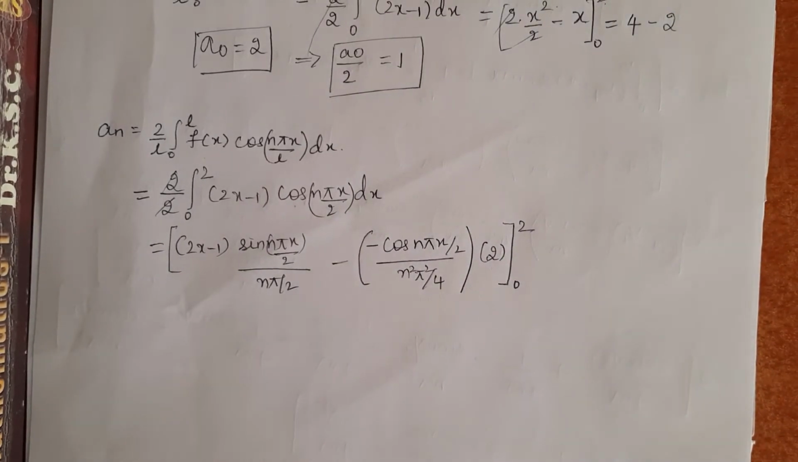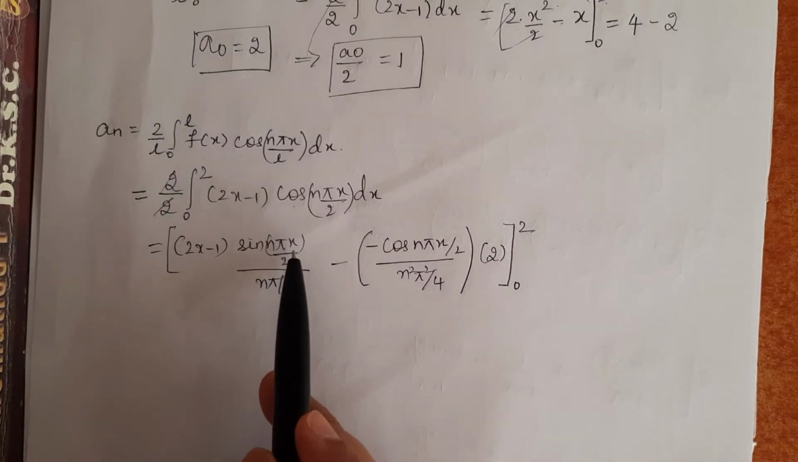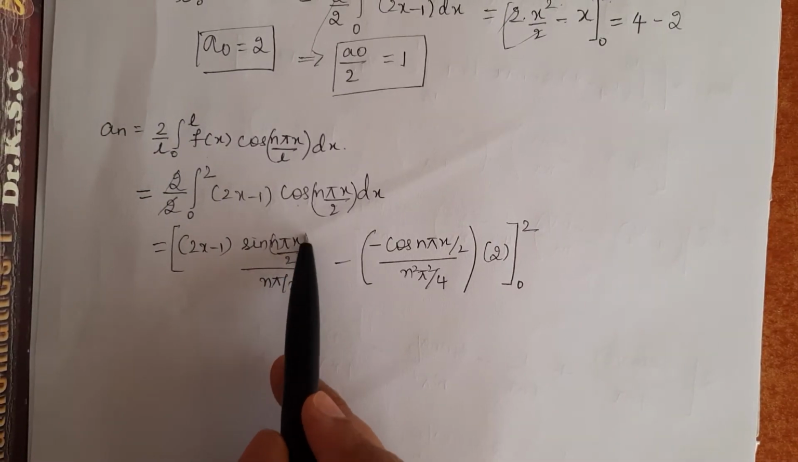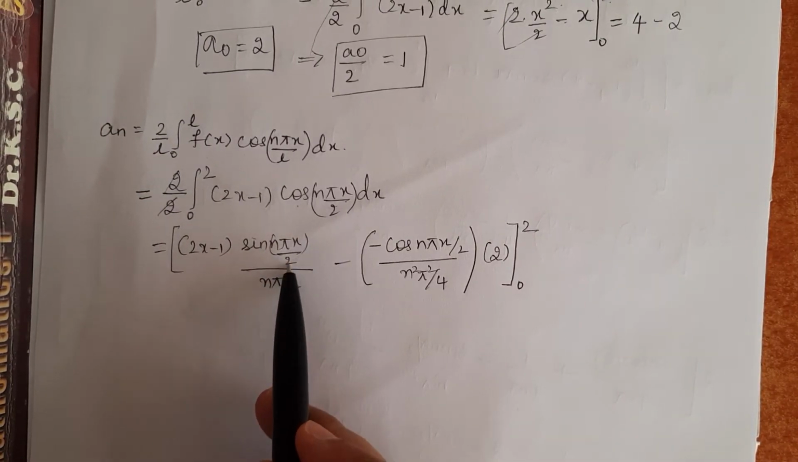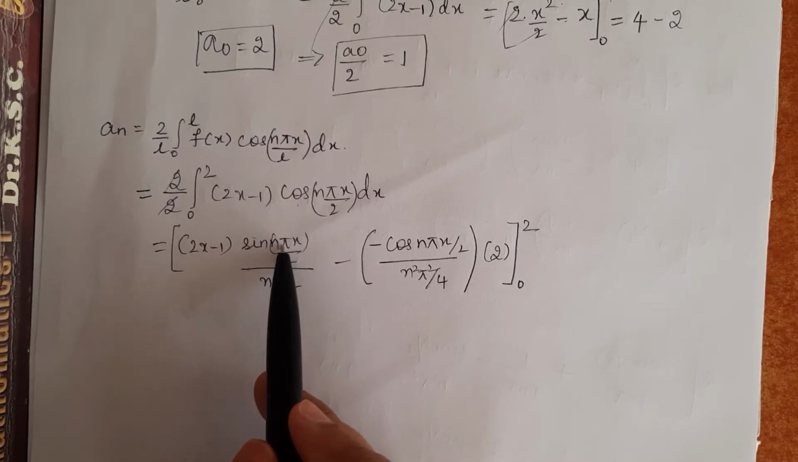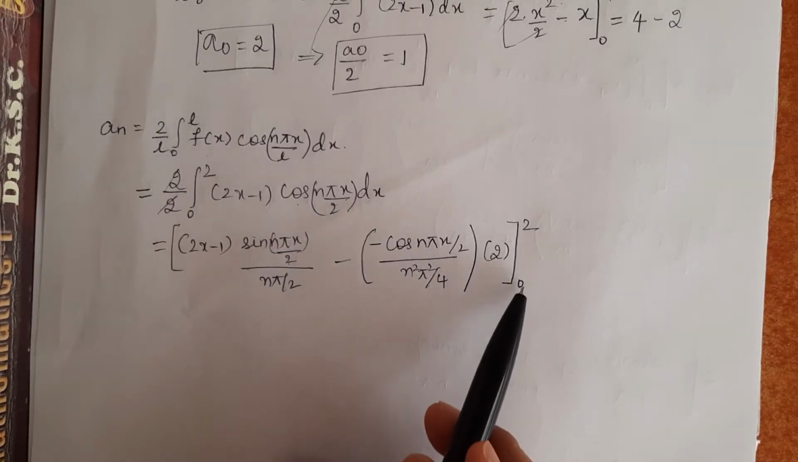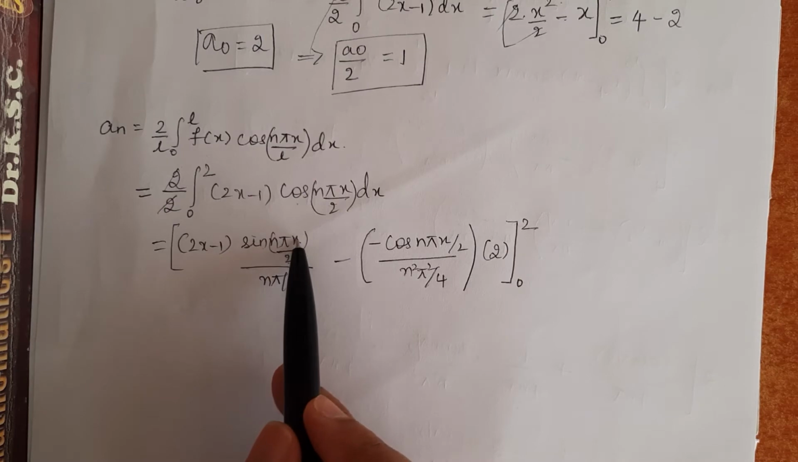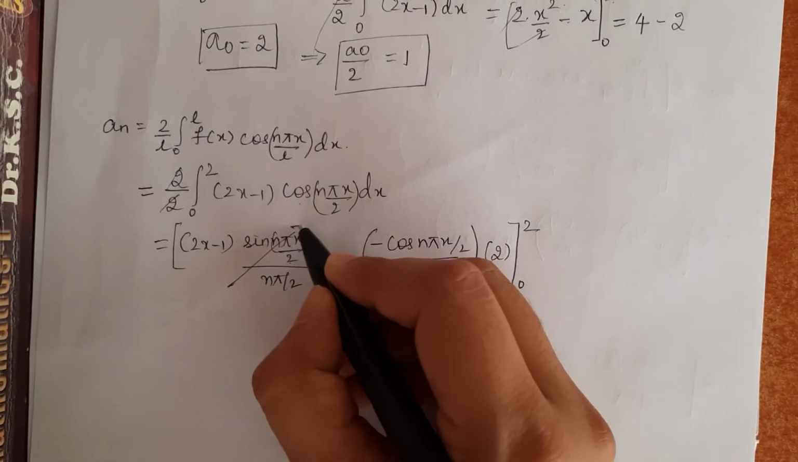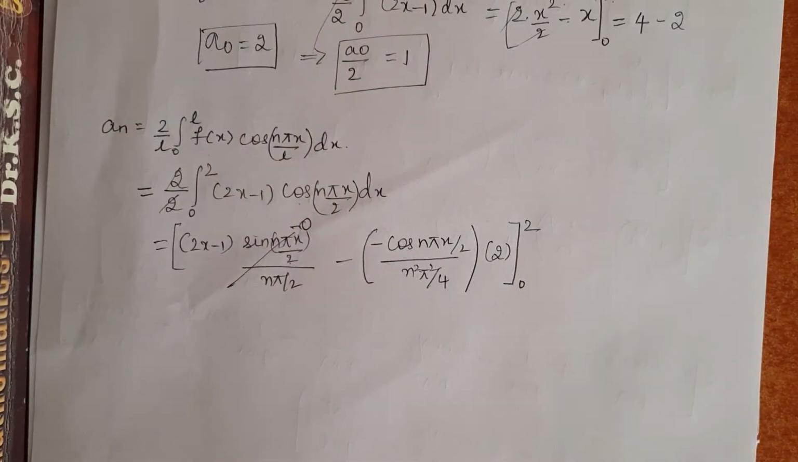Now, let us substitute the limits. If I substitute the limit for the sine term, if I substitute 2 here, 2 and 2 gets cancelled, we know that sin n pi value is 0. And if I substitute the lower limit, sin 0 will be 0. So, this whole term will be 0 because sin n pi and sin 0 are 0.